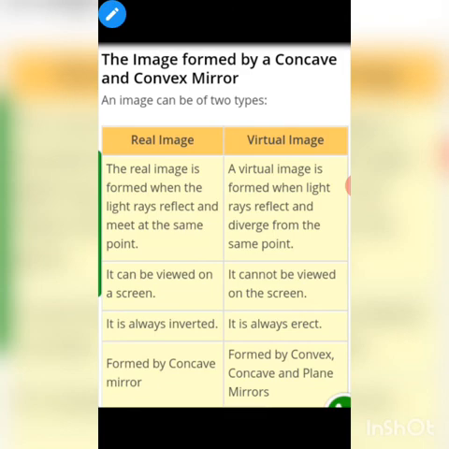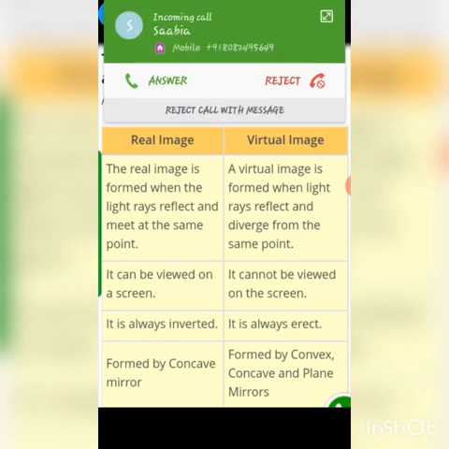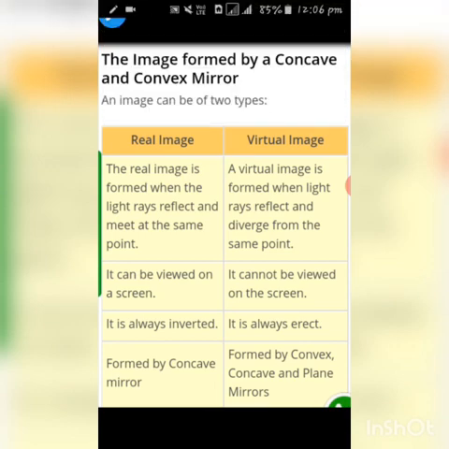A virtual image is formed when the light rays reflect and diverge from the same point. Here in a real image they meet at the same point, but in a virtual image they diverge. A real image can be viewed on a screen, but a virtual image cannot be viewed on the screen. A real image is always inverted, that is, upside down. And a virtual image is always erect, that is, it comes in the same position as we have kept the object in front of the mirror.